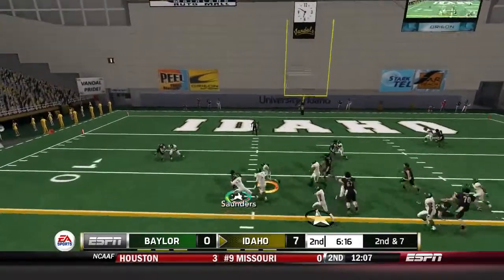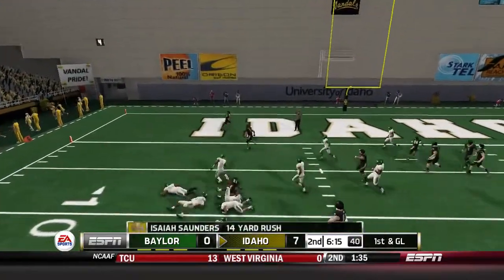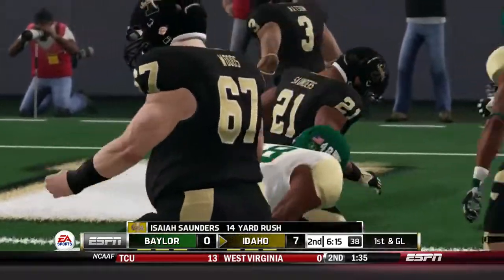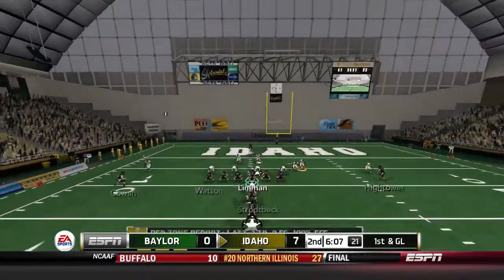He's got room to the left. The blocks are lining up, the 10-yard line, 7-yard line. Idaho gets a 14-yard carry there, giving them the ball inside the red zone.